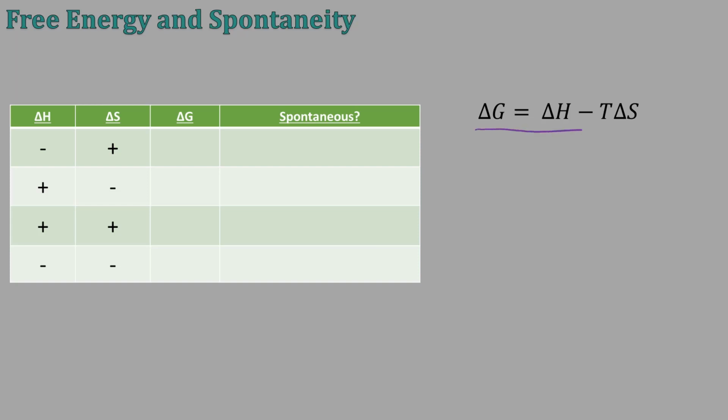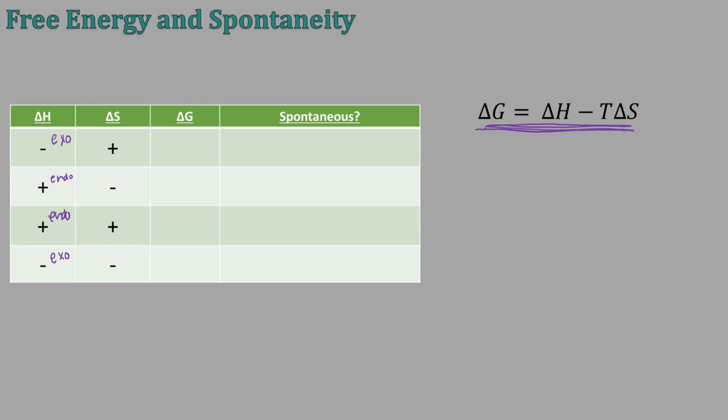Okay, so free energy and spontaneity. If we look at this reaction really closely, we can determine if a reaction is going to be spontaneous half the time if we look at the enthalpy sign and the entropy sign. So if it's exothermic, then delta H is going to be negative because it's losing heat. And if it's endothermic, it's going to be positive because it's gaining heat. And in the last video, or 2 videos ago, we looked at how to determine whether or not the sign of delta S was going to be positive or negative. So instead of calculating delta G to see if delta G is going to be negative, we can interpret that.